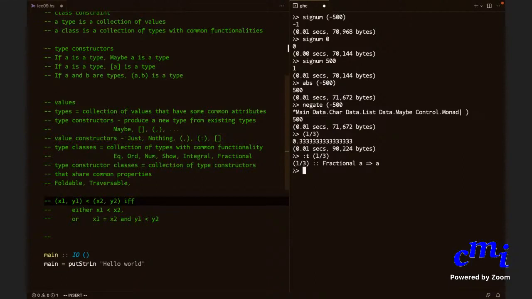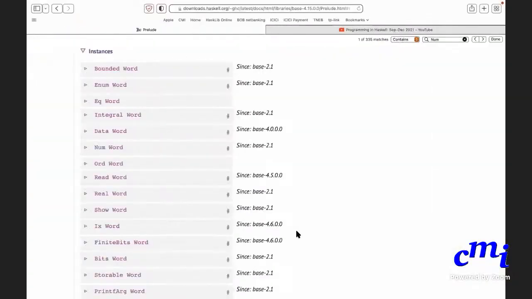But you can ask 1/3 as Double. You can ask, yeah, that's what it is. 1/3 as Float, you can ask. You see, if you ask Double, it gives you more precision. If you ask Float, it gives you less. So those numbers you can see. Yes, thank you, sir. This is about Num.